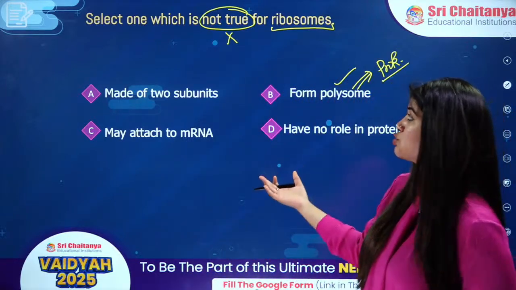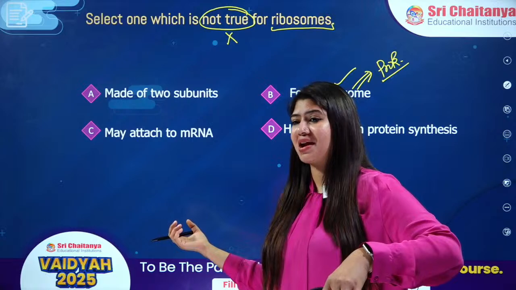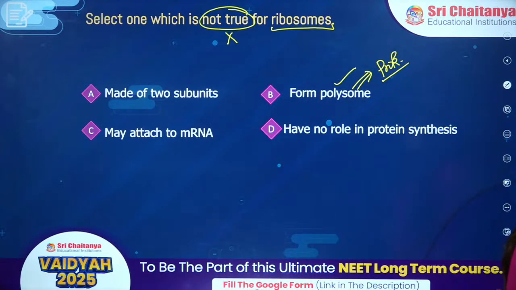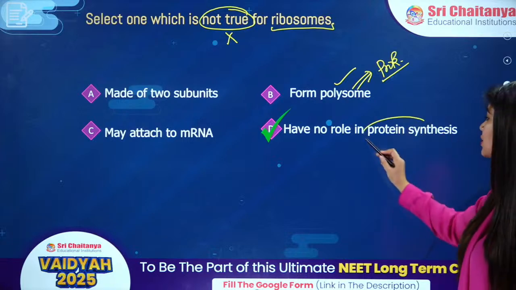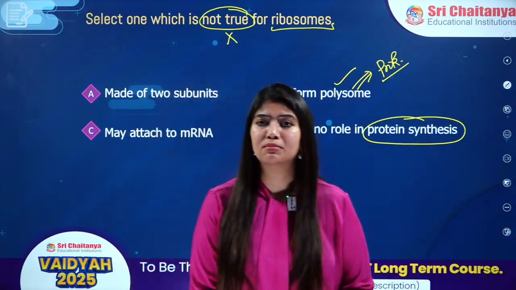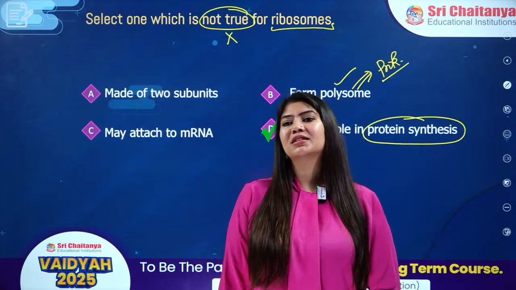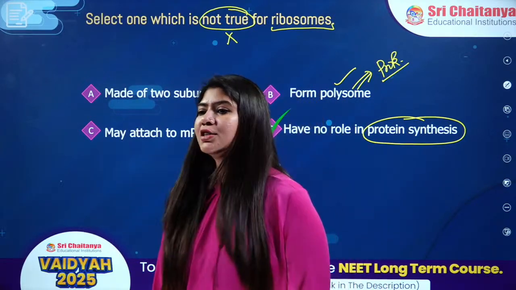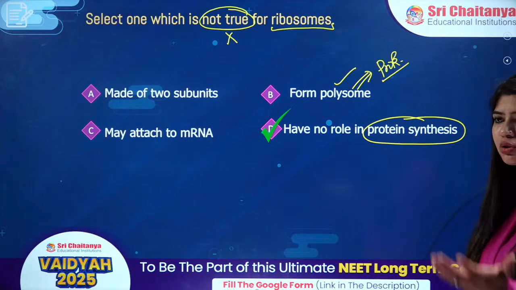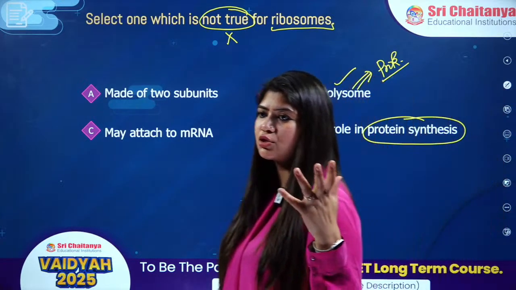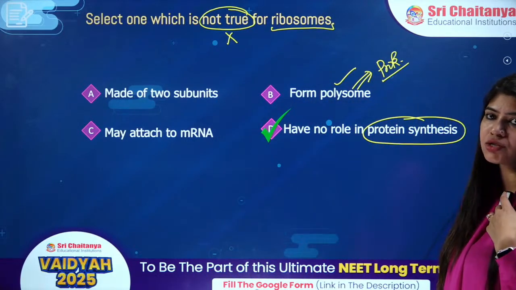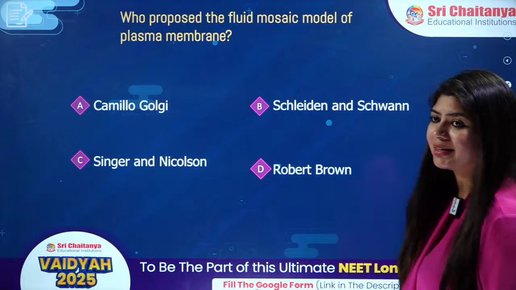They attach to mRNA, of course, then only they will be able to synthesize protein. Yes, great answer, Monica. They have no role in protein synthesis, that is the false one. They have a direct role in protein synthesis. They attach to mRNA, then only protein synthesis happens, all right? So the answer is option number D. Clear, Arjun? Yes, Priya. Yes, Tilak. Yes, Rupa. Great, Madhukar, Jogi, Parmesh. Next question then.